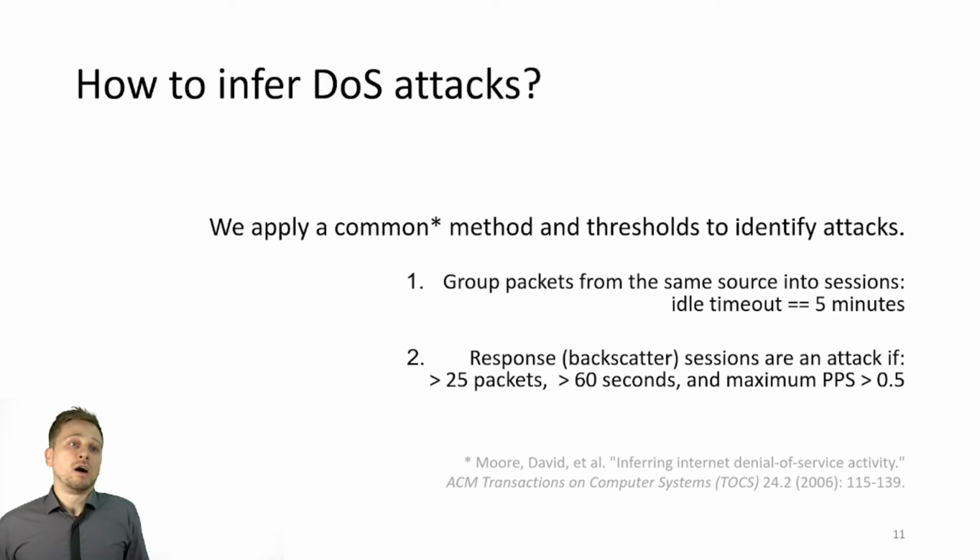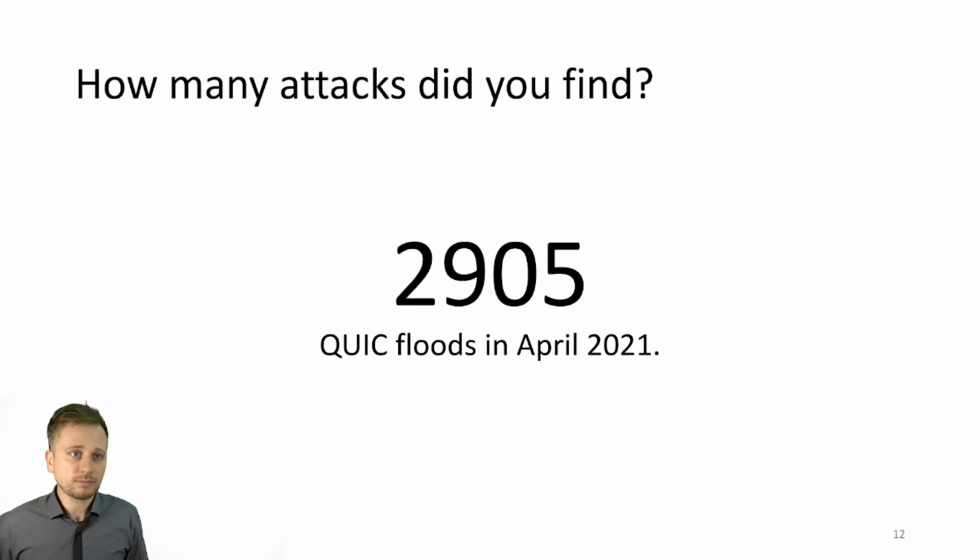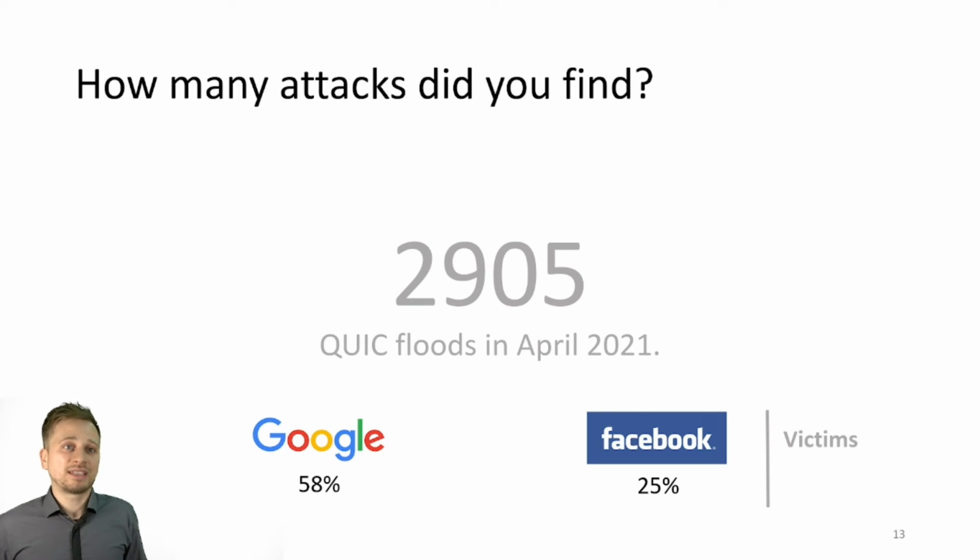That's why for all these individual backscatter packets, we then try to infer significant DoS events. We rely on an established method, which was previously used for TCP SYN floods. Basically, we group packets into sessions or flows with an idle timeout, and then we apply thresholds to find QUIC backscatter sessions with large traffic volumes. Overall, we found 2,900 significant attack events in April, or 4 attacks per hour. And 58% of these attacks target Google and 25% target Facebook servers. But that's only the top-level statistics.